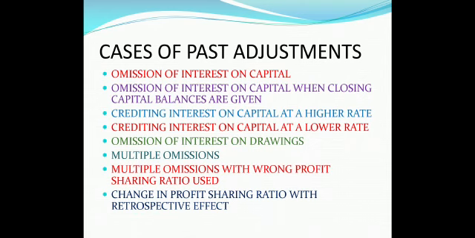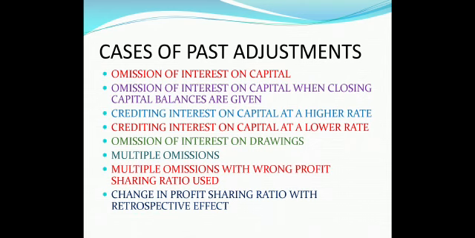You've done it in class 11, where we used to calculate opening capital through the given closing capital by adding back the drawings and subtracting the net profit. Right? So that process will be used once again. Third case, crediting the interest on capital at a higher rate.